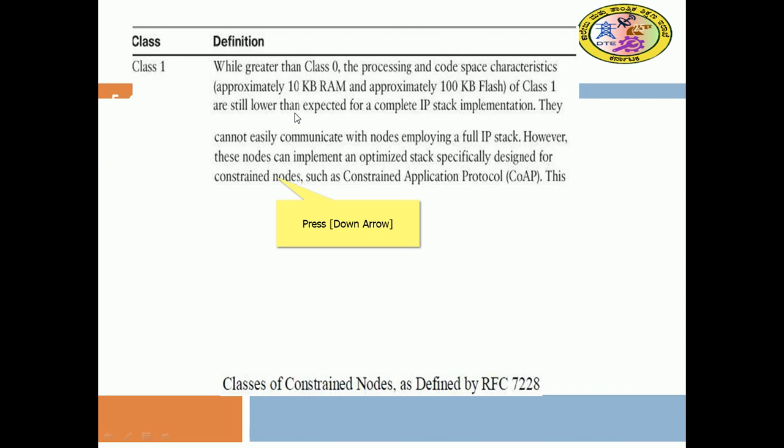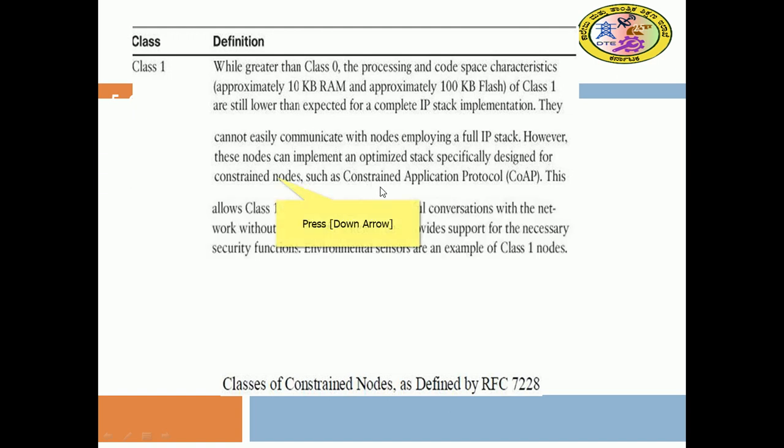However, these nodes implement an optimized stack specifically designed for constrained nodes, such as the Constrained Application Protocol, CoAP, and various other protocols designed specifically for such devices. CoAP allows class 1 nodes to engage in a meaningful conversation with the network without the help of a gateway. It gives necessary security also. Environmental sensors are an example of class 1 nodes.